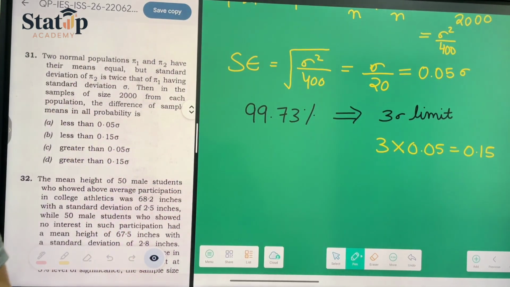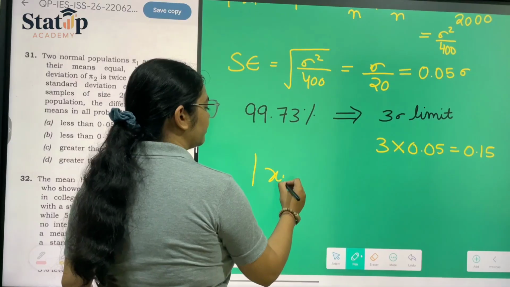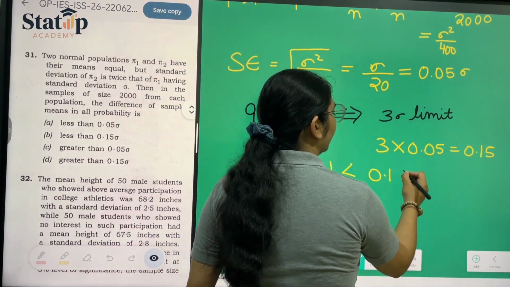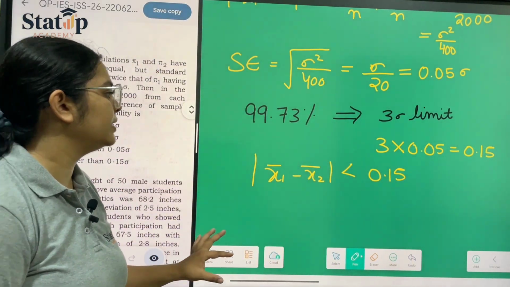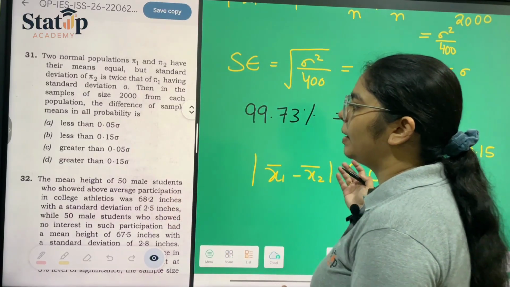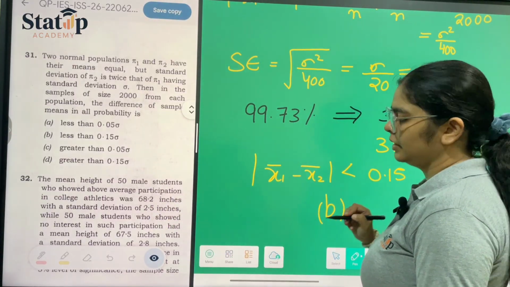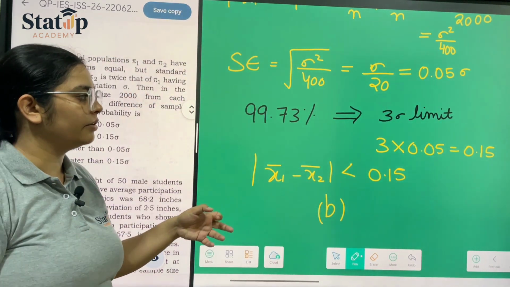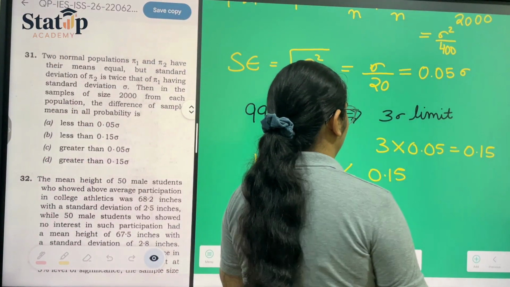So x1 bar minus x2 bar should lie within the limit of 0.05, so it should be less than 0.05, which is our option B. I hope that this question is clear to all of you. It just included some of the concepts of your normal distribution and then it was solved.